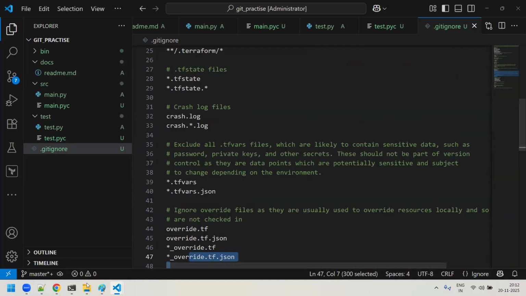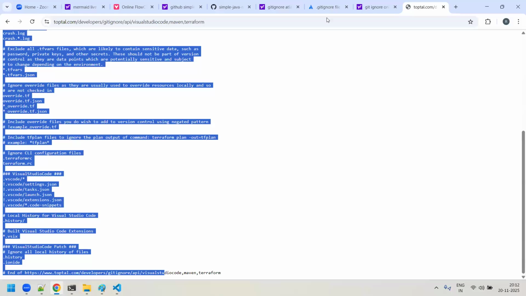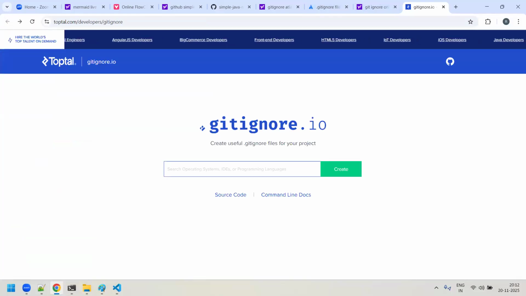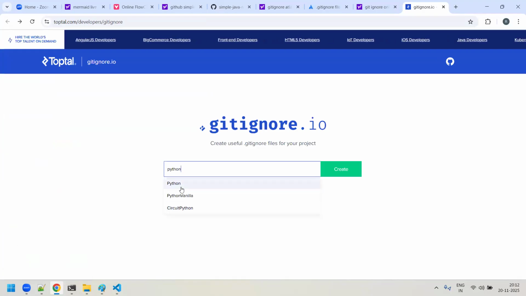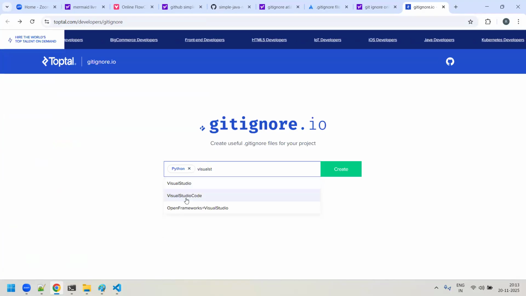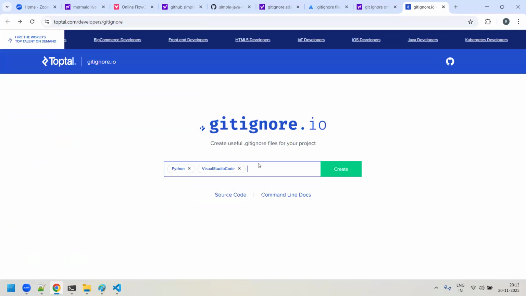So for that, guys, you will get all these things. If you go over here, you will say, Rajesh, I don't want to consider, for example, I'm working on Python. There are many unnecessary things which I don't want to consider in Python. Same thing, I'm using Visual Studio Code, and I want to ignore many of the files. I'll also be working on something like MSBuild.